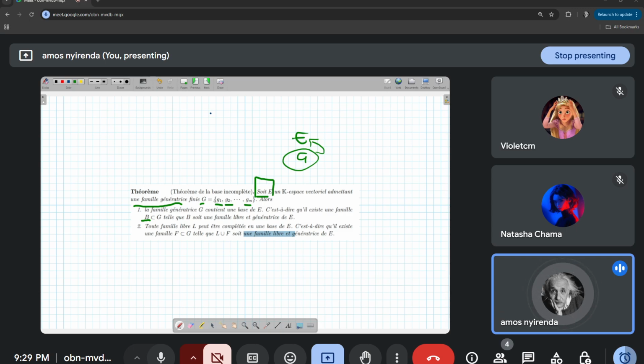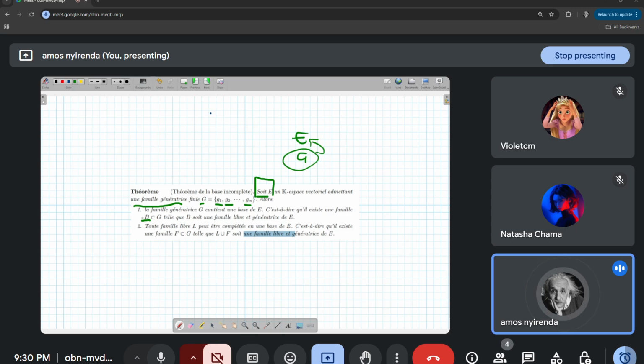G is already une famille génératrice. So for it to be a base, we have to talk about the idea of libre. Okay? So if G is not libre, it means it is lié. Meaning inside there's a vector, let's say maybe G2, that can be written as a linear combination of the other vectors in G. So it means we can take a vector out such that the vectors that I have inside are going to be libre. So you can see that the size has changed. If we take out a vector, it's no longer G. It is going to take a new name. Here we'll be calling it B.